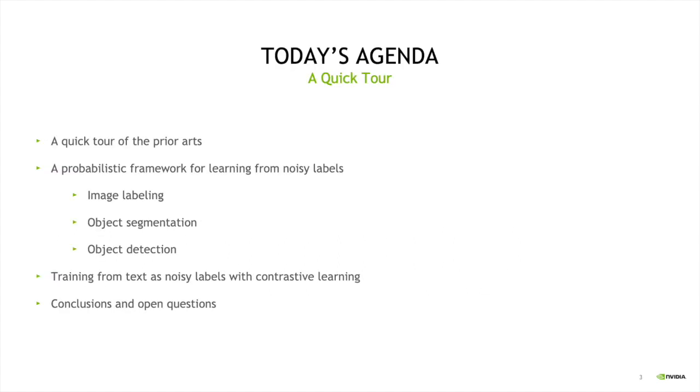In this work, I'm going to start with a quick tour of prior art in the area of training deep learning models from noisy labels. Then I will introduce a new probabilistic framework for training deep learning models from noisy labels. And I will show how we can use this for training image labeling models, object segmentation models, as well as object detection. In the last part of the talk, I will talk about contrastive learning and how we can use this new training approach for training deep computer vision models from text as noisy labels. And finally, I will conclude the talk with some open questions in this area.